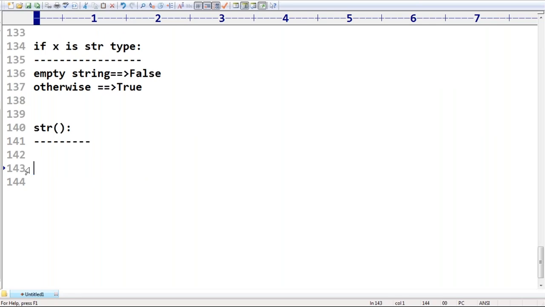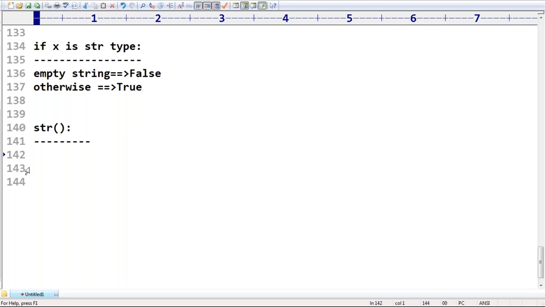Okay, now what about str? The str type converts from any other type to string type. Here str is a very good person, with no restrictions.